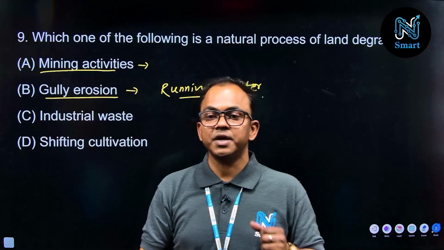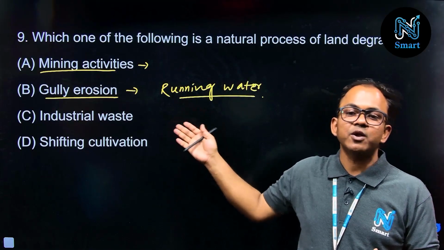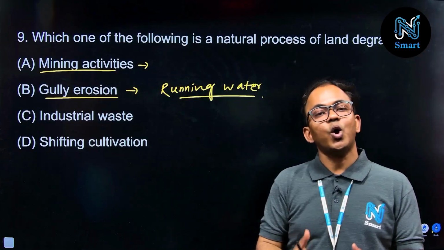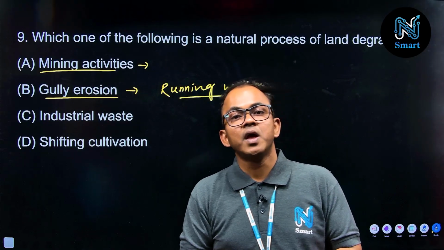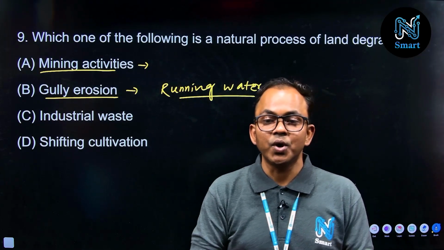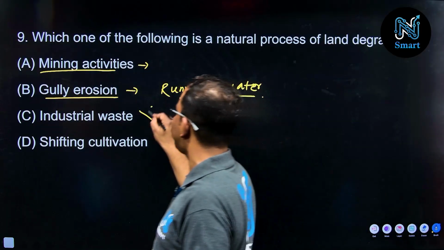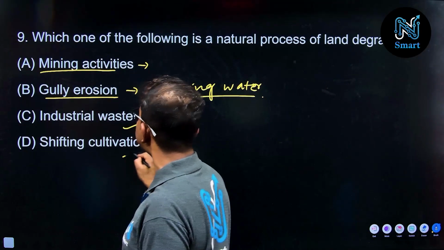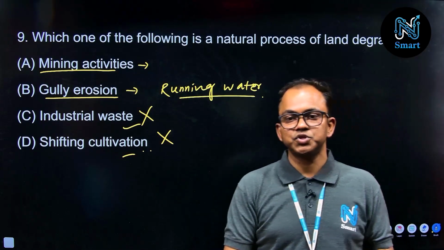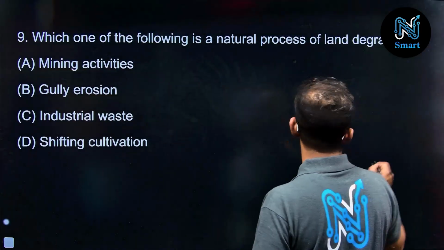Running water based erosion. And the remaining points of that option C and option D, this is industrial waste and shifting cultivation. They are also responsible factor for land degradations, but as per the question paper requirement, these are not eligible, so we are removing them here from our consideration, industrial waste as well as shifting cultivation. So option B is the correct answer for this question, right? So the next questions we are going to discuss about question number 10.